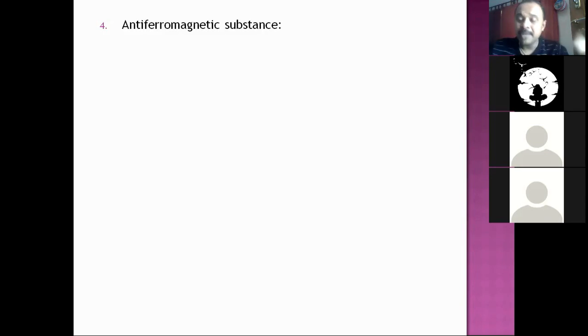So they will be repelled by external magnetic field. That means, despite having similar magnetic moments like ferromagnetic substances, if substances behave like diamagnetic in the external magnetic field, then they can be called anti-ferromagnetic. The substances have similar magnetic moments like ferromagnetic, but will be repelled by the external magnetic field due to pairing up of electrons.